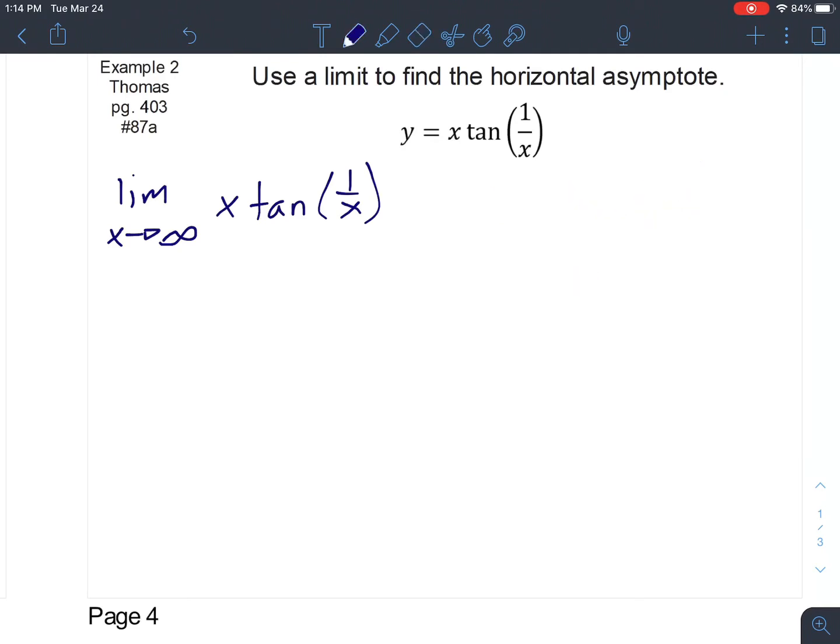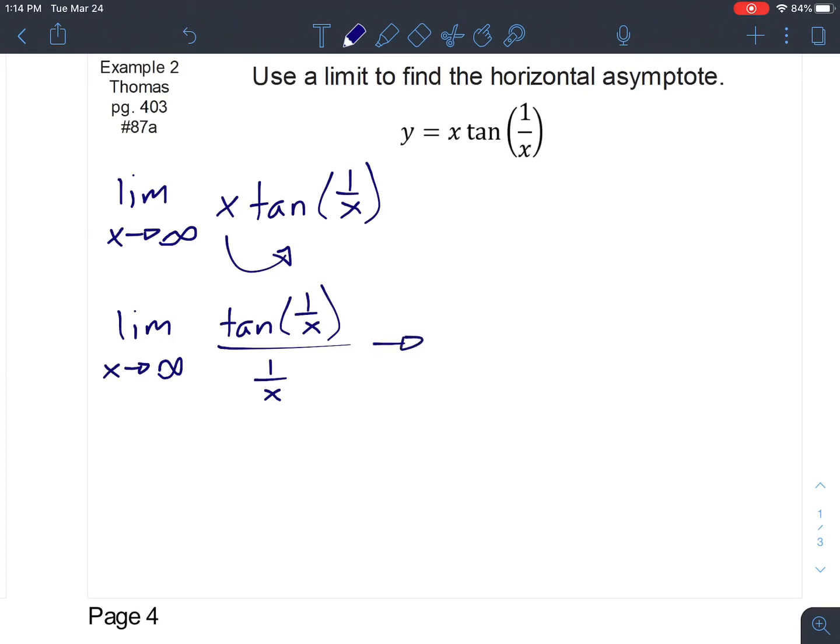So let's go ahead then and take this x and move it to be underneath tangent. That means that we're going to get the limit as x approaches infinity of tangent of 1 over x over 1 over x. Now, even if we put infinity in here, we're still going to have a problem. We're going to get tangent of 0 again. We're going to get, this time, 1 over infinity, which is also 0. We're going to get 0 over 0. It's indeterminate. That is going to suggest to us then that we need to do L'Hopital's rule.